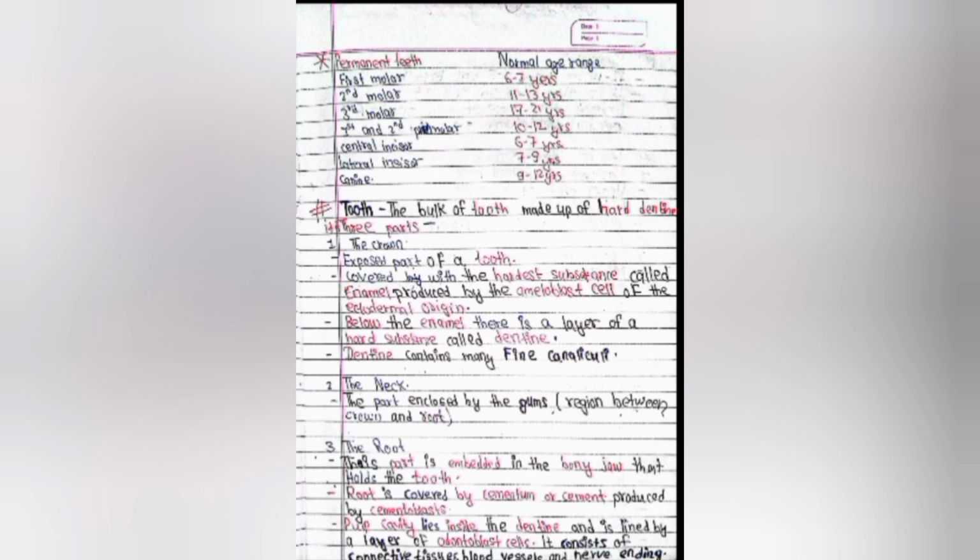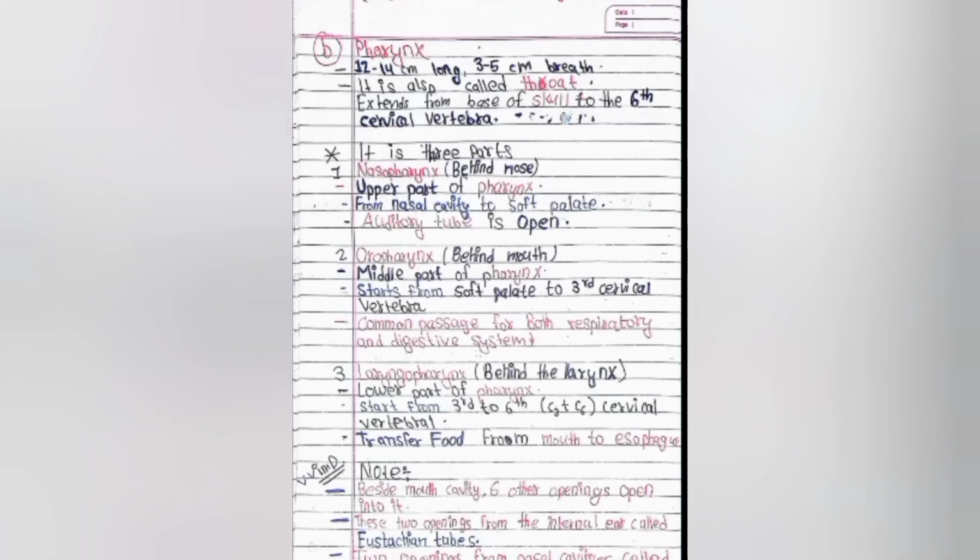Second part is the neck, the part enclosed by the gum, the region between crown and root. Third part is the root. This part is embedded in the bony jaw that holds the tooth. The root is covered by cementum or cement produced by cementoblasts. Pulp cavity lies inside the dentine and is lined by a layer of odontoblast cells. It consists of connective tissue, blood vessels, and nerve endings. Remember, odontoblasts means dentin producing cells.